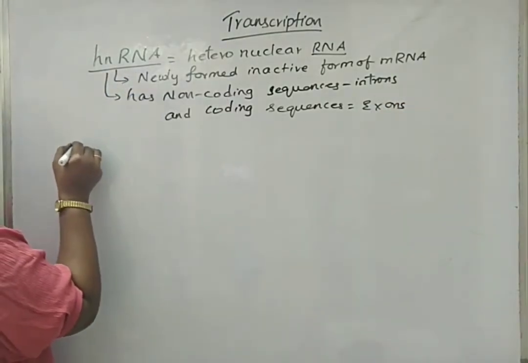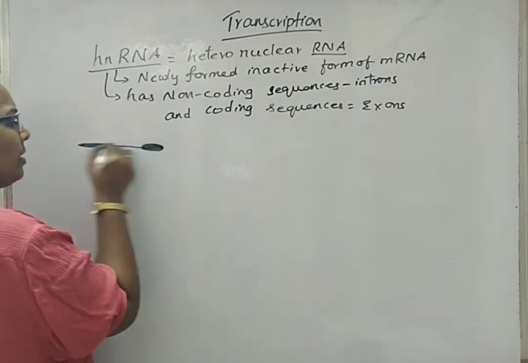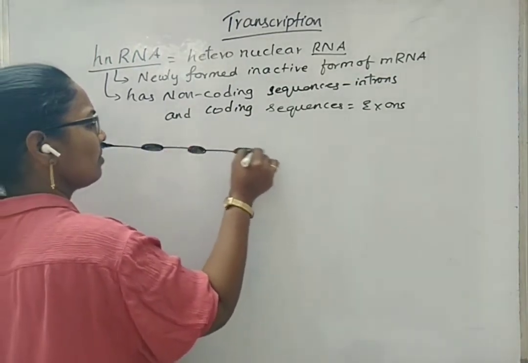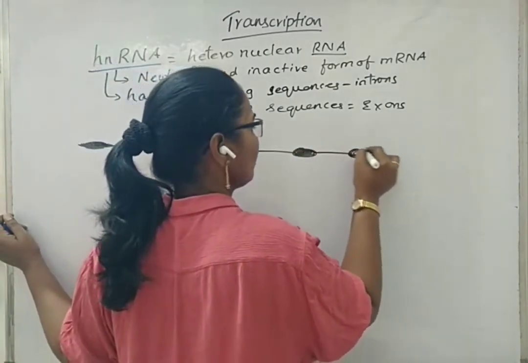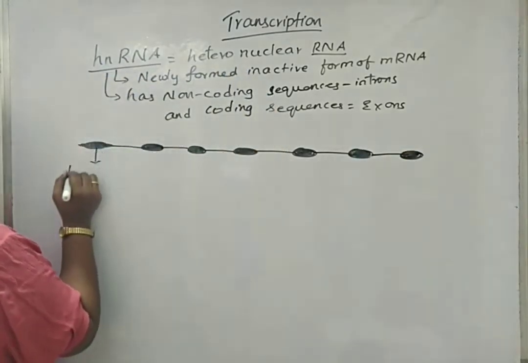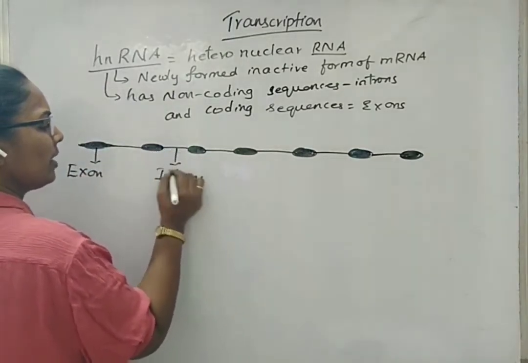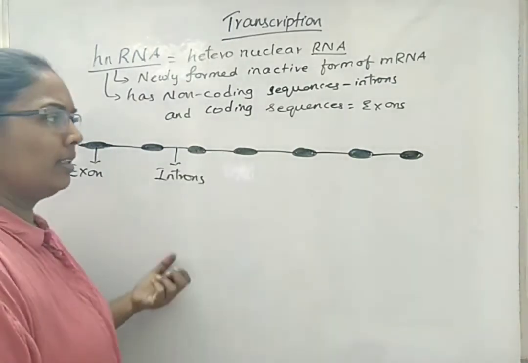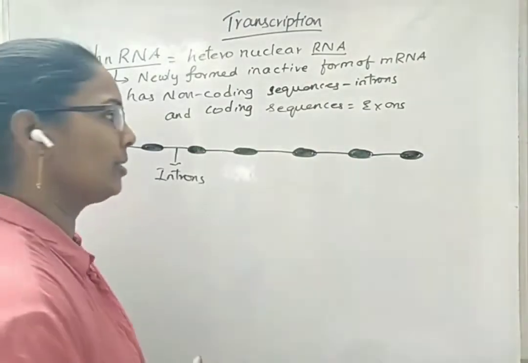Now, if we go for a diagrammatic representation, we will shade the exons thick. So we can label this one as exon, this thin one as introns. As we have said, introns are not coding for anything. Then what is the use of the existence of introns? Introns are not completely useless particles. They are a combination of nucleotides, but here they are not used for translation.